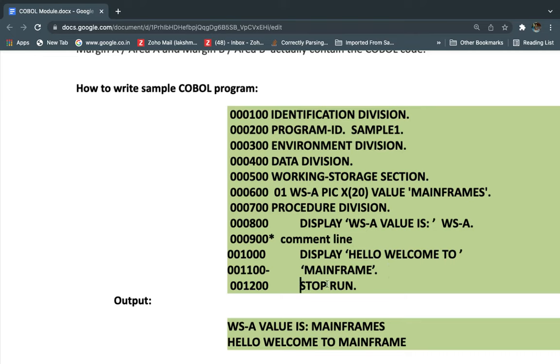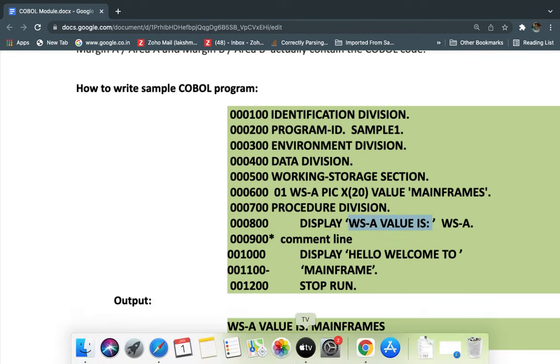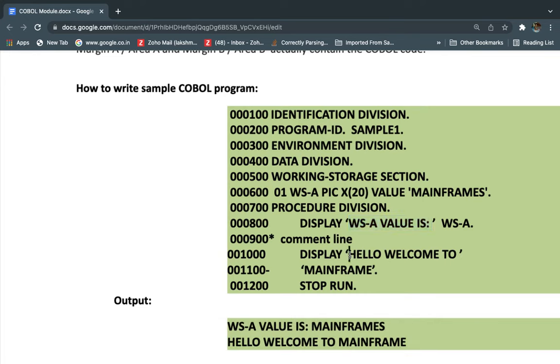At last we can write the stop run, which will stop the program execution once it reaches the stop run. So basically the output of this program is whatever we are giving here, that we can see in the output. Here, I wrote hello welcome to in one line and mainframe in the next line. So basically that is one line of code only, hello welcome to mainframe. If we need to continue some information in the second line, then we need to give the hyphen in the seventh position.